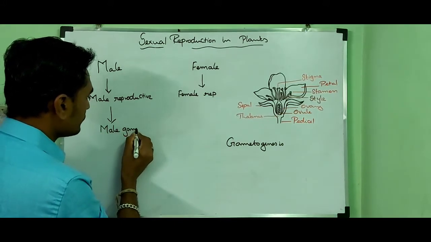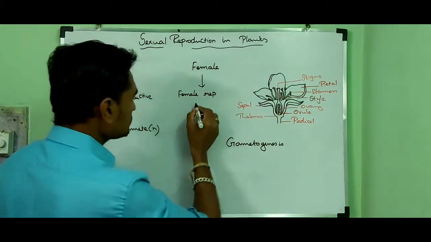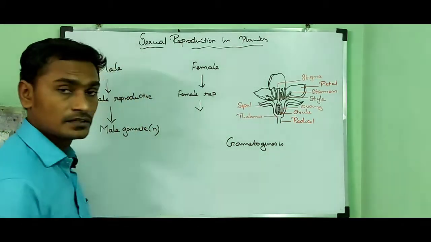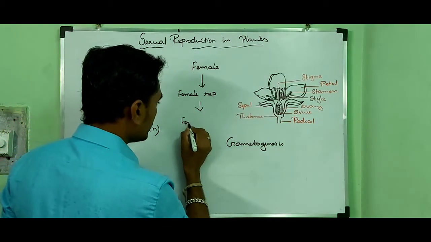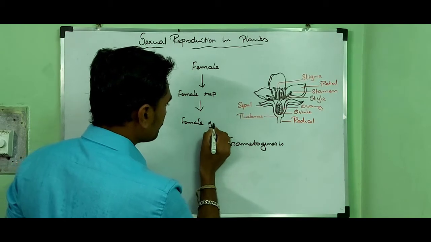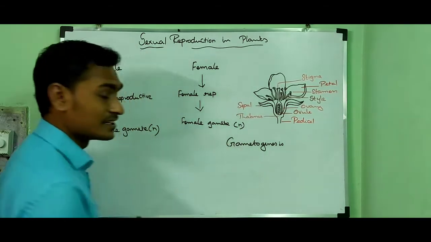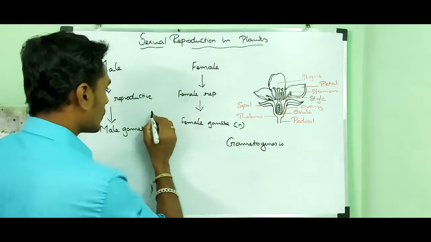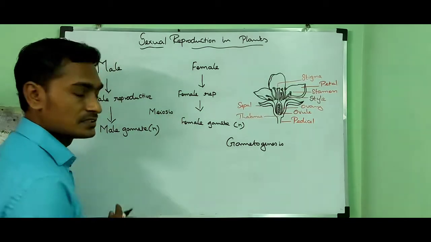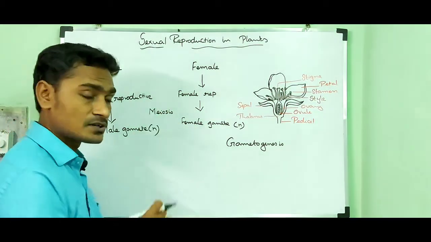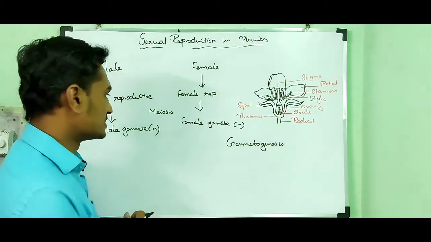The male reproductive structures are able to produce male gametes, and they are haploid in nature. Female reproductive structures are able to produce female gametes. They are also haploid in nature due to a process called meiosis or reduction division.